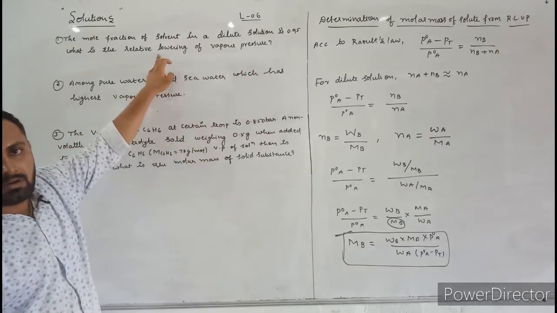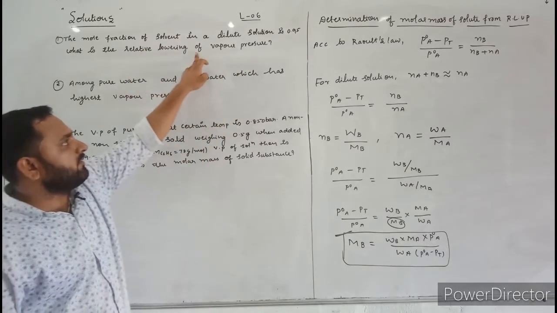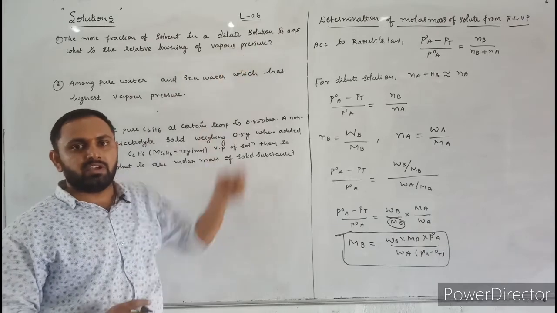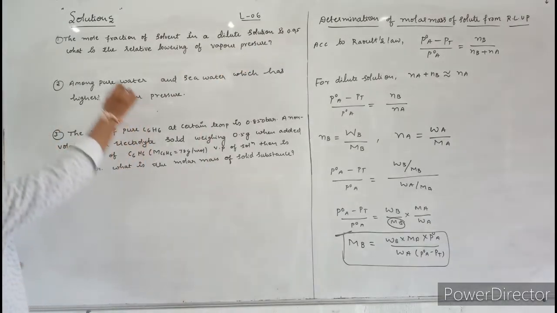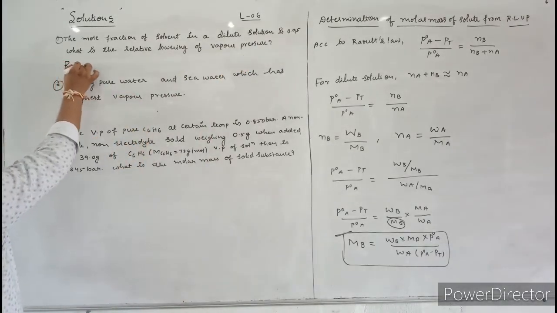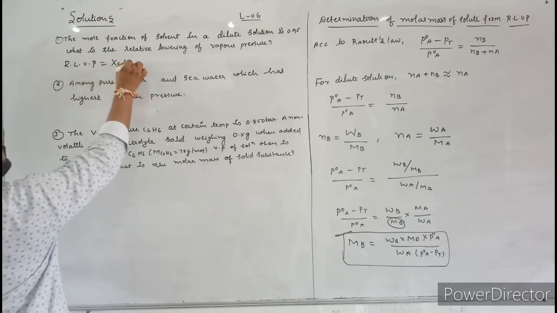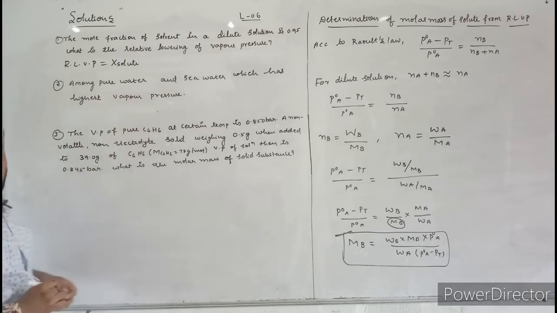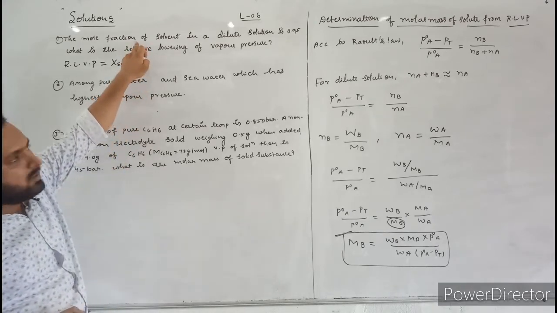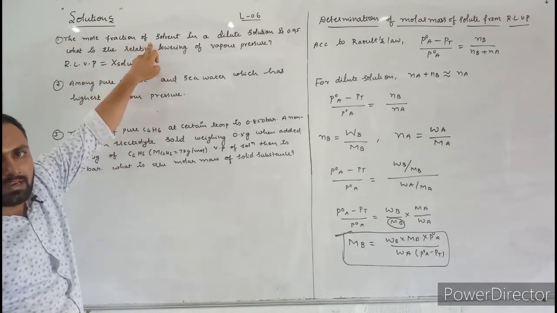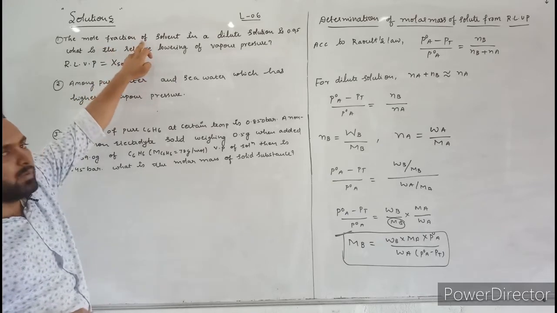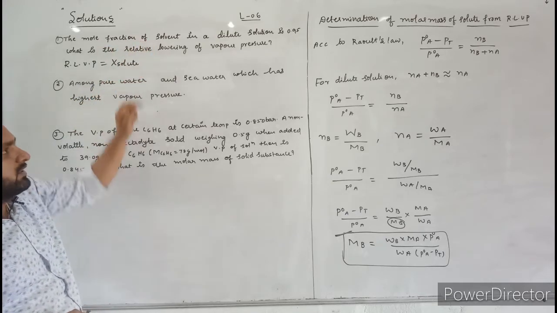Here, according to Raoult's law, the relative lowering of vapor pressure is equal to mole fraction of solute. But in this question, the mole fraction of solute is not given. Mole fraction of solvent is given. By using mole fraction of solvent, we can easily calculate mole fraction of solute. Why?